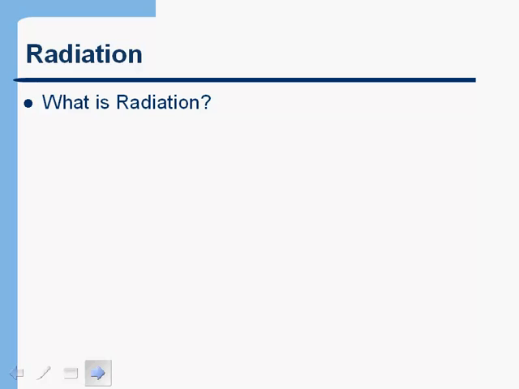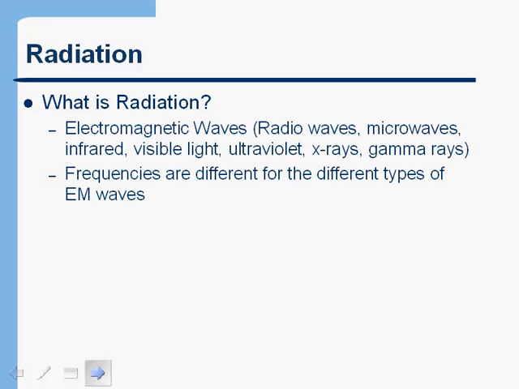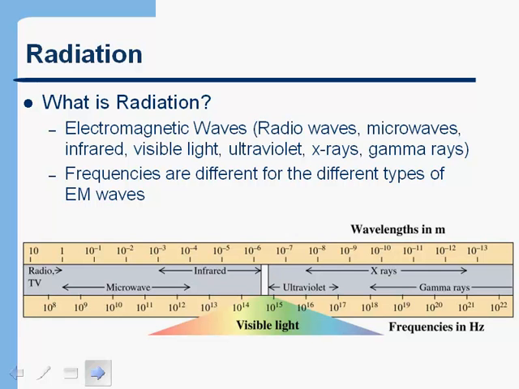Let's talk about radiation. We've already talked briefly about what we mean by radiation. Specifically here we mean electromagnetic waves. And this is the electromagnetic spectrum that we talked about briefly already, and we'll be spending a lot more time on, because of course this is why you guys are in the course, because you need to know about X-rays, and X-rays are part of the electromagnetic spectrum. Remember that whether we're talking about radio waves or microwaves, infrared, visible, ultraviolet, X-rays, or gamma rays, all of that is really the same stuff. It's just electromagnetic waves. And what differentiates one type of radiation from another is simply the frequency of those waves.